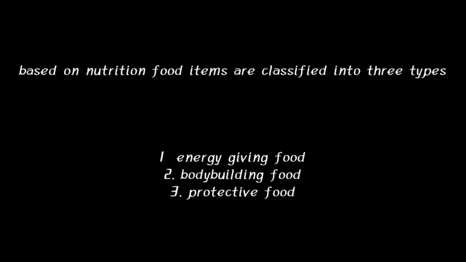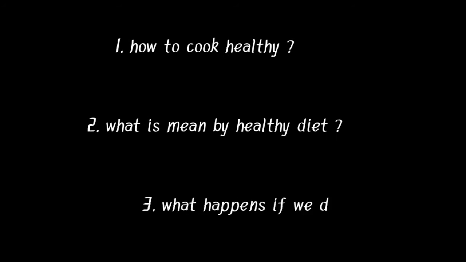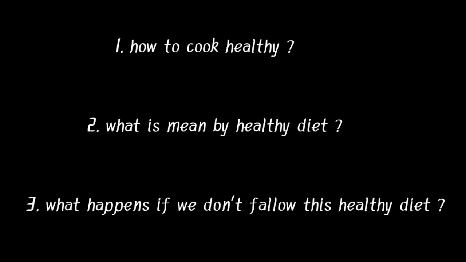In our last class, we learned about the types of food based on nutrition. Other than these foods, there are some more foods that are very essential for our healthiness, which we will discuss in today's class. We will also find the answers to three questions: how to cook healthy, what is meant by a healthy diet, and what happens if we don't follow this healthy diet. These are the goals for today's class. So to achieve them, let's start.